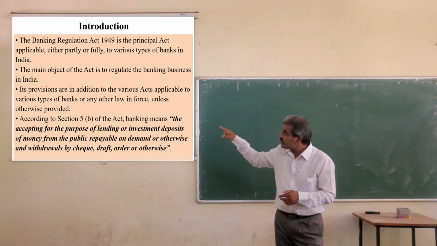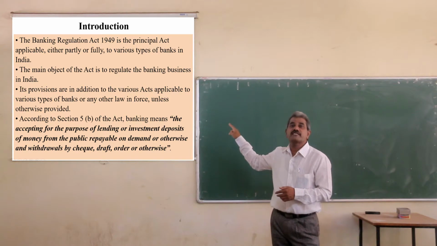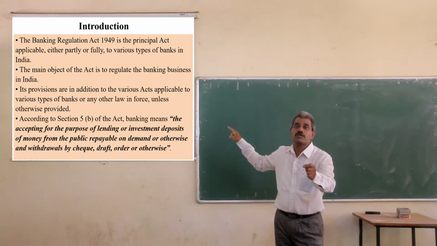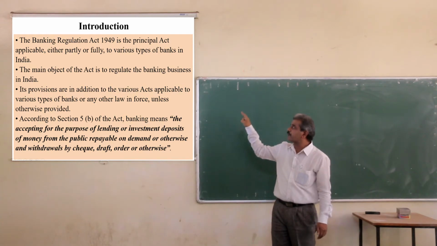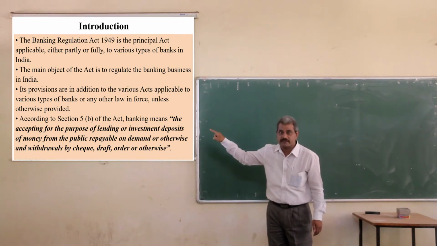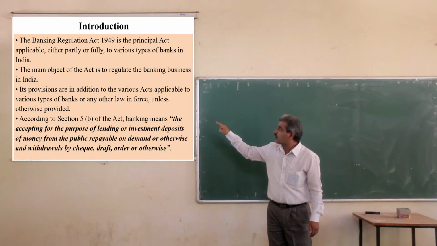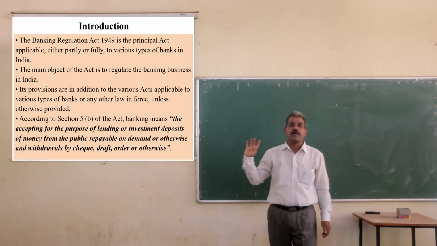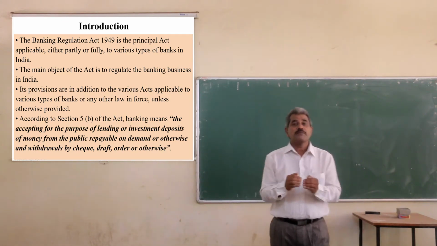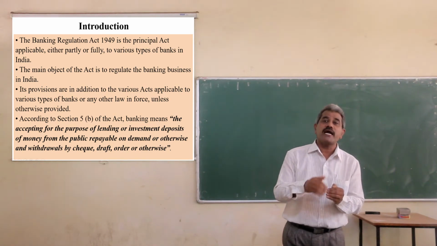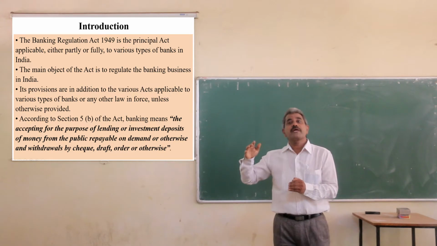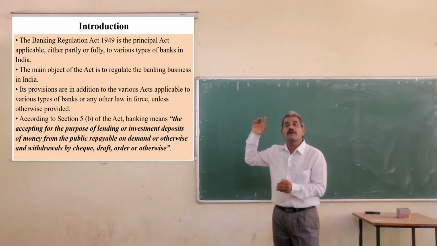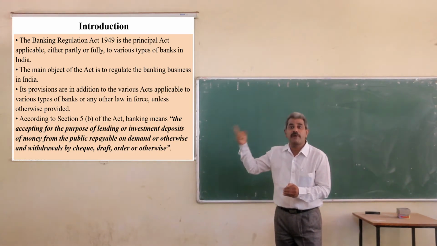The provisions are in addition to the various acts. This is the most important point: the provisions are in addition to the various acts applicable to various types of banks, or any other law in force, unless otherwise provided. It means they are in addition to the particular act passed for the particular type of bank.